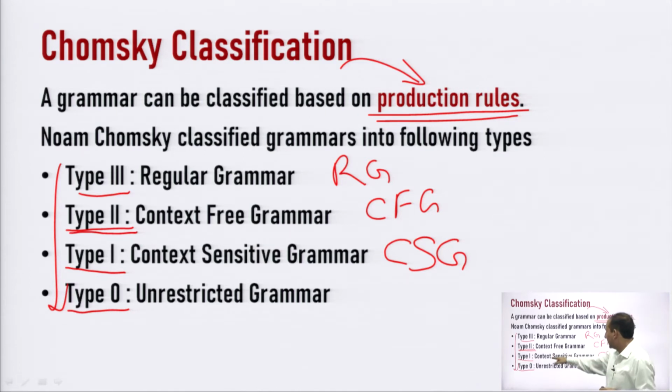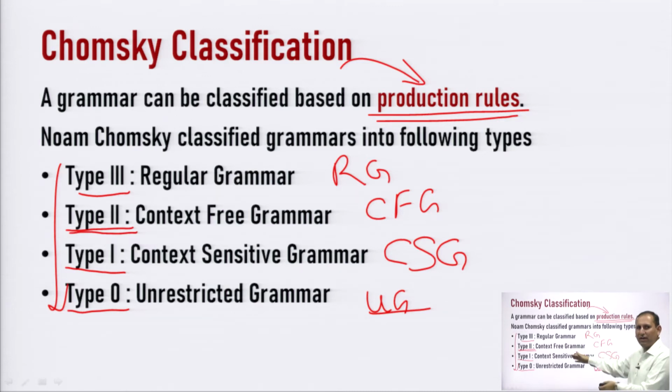The third is the context sensitive grammar, CSG, and the fourth one is the unrestricted grammar, which is sometimes written as UG, right. So, these are the 4 types of grammar which have been defined by Chomsky, and the difference between all these 4 types of grammar is based on the production rules.